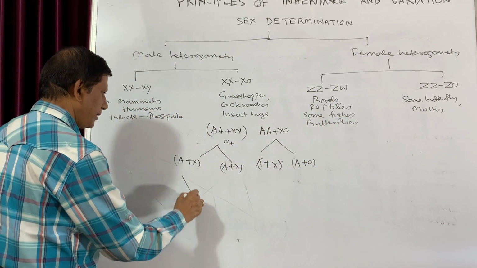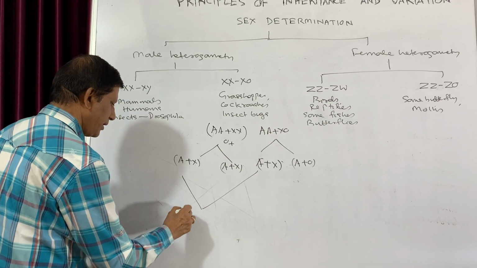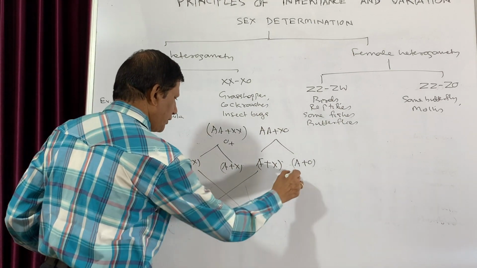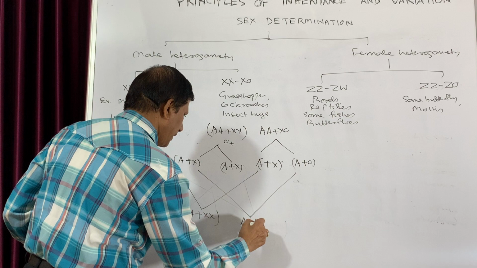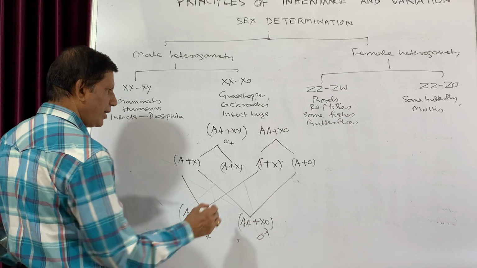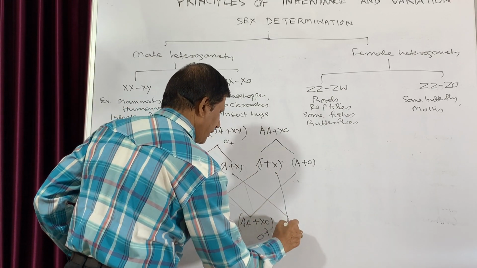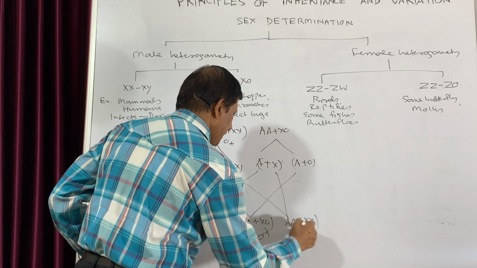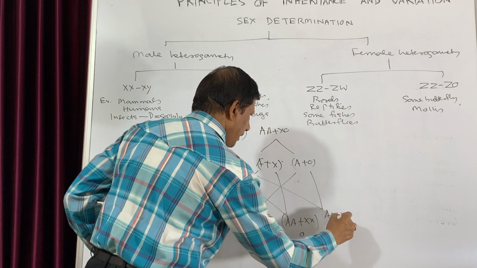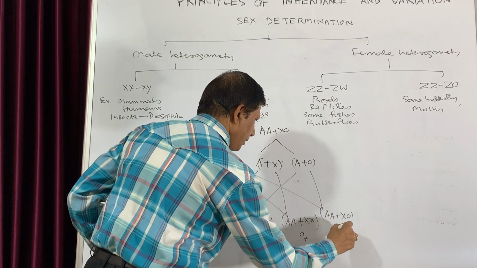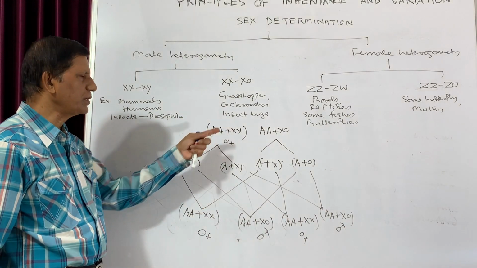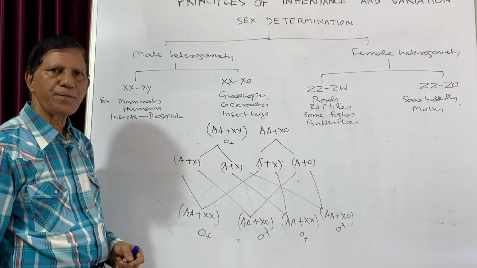Now you see, when these two will fuse, it will give rise to this one. When this will fuse with this one, it will give rise to AA and XO. That means this will be male, while this is female. Now come to the second one. When these two will combine together, it will be AA and XX, which will be female. But when these two will combine together, it will be AA and XO, which is the male. So this is how the male heterogamety is found in case of grasshopper, cockroaches, and insects like bugs.